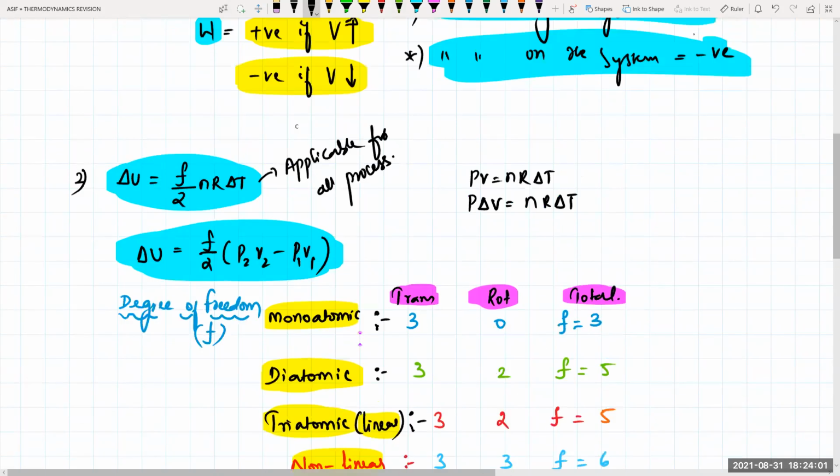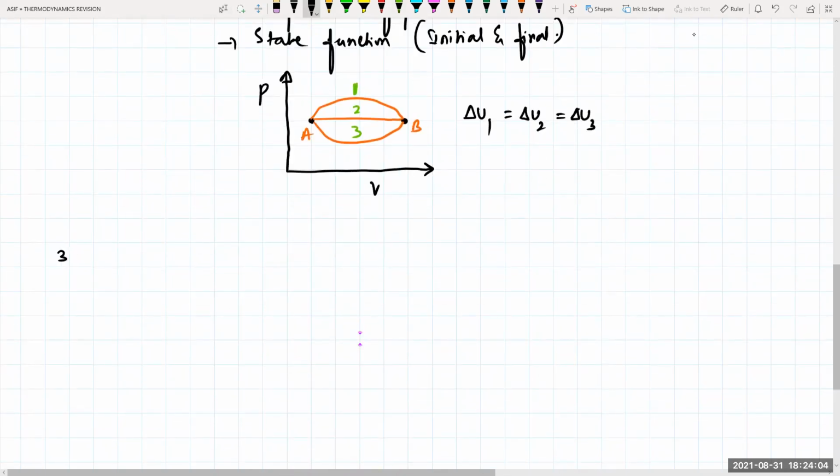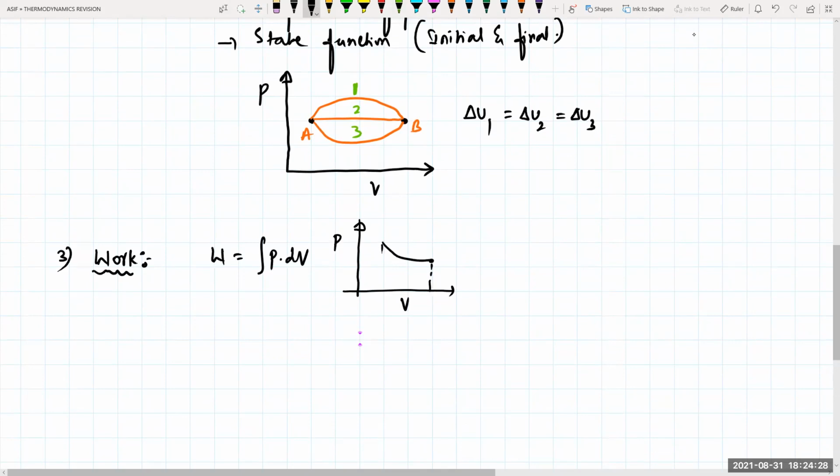So this one was about your internal energy. The third point you need to remember is about work. I told you already how we calculate the work. Work done is equal to the integral of pressure into change in volume, P dV. If I take the graph, this is pressure and this is volume. From here to here, the area will give me the work done.